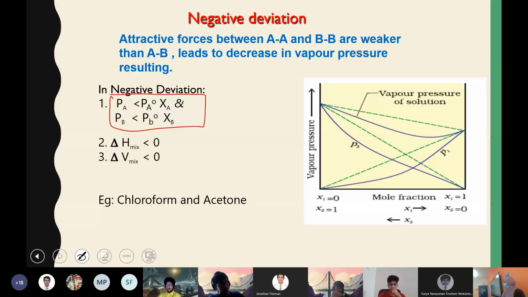Any doubt in any of these points, ideal and non-ideal solutions, solutions showing positive and negative deviation? It's very simple, but still it's very important as well.